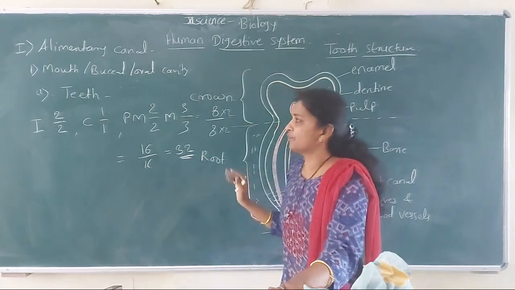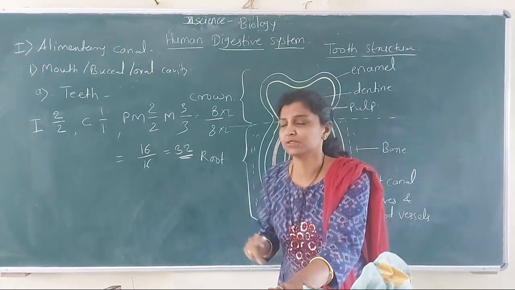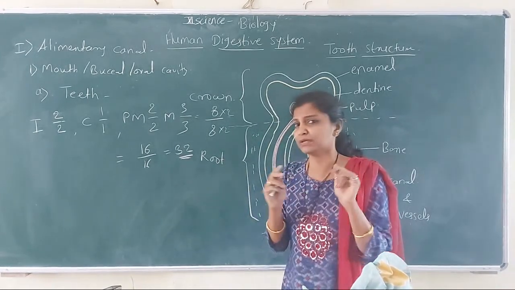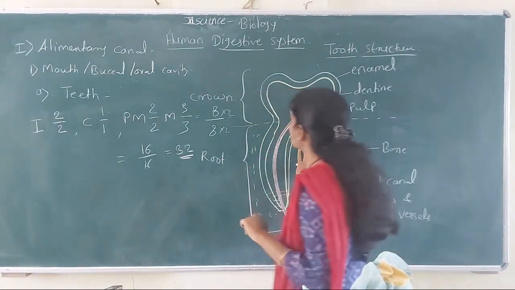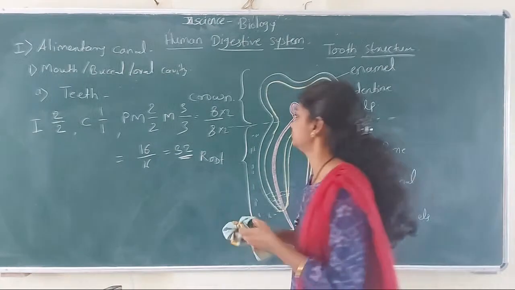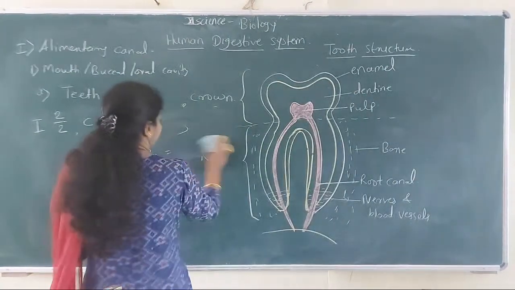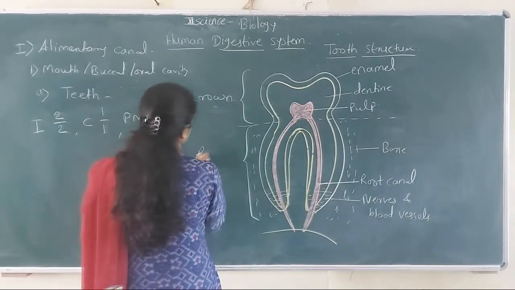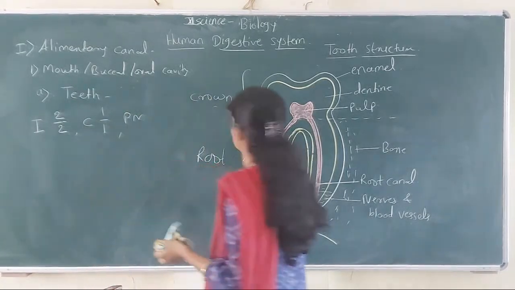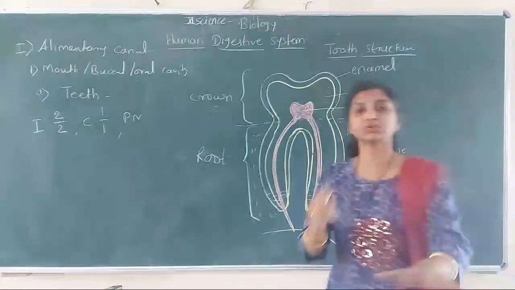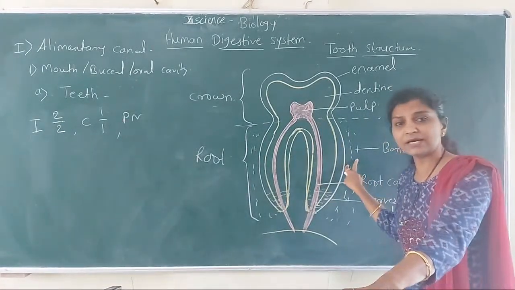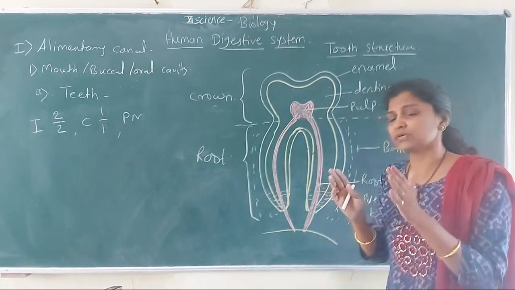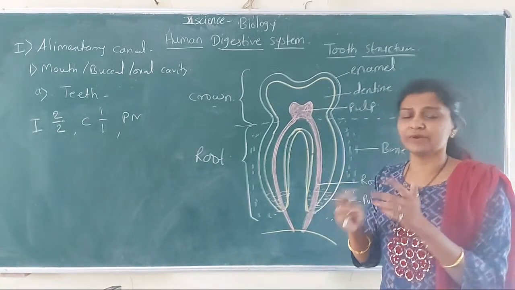Then number of teeth. Then the next is structure of teeth. जर आपण एक tooth बघितला, एक दात जर बघितलं तर त्याचं स्ट्रक्चर कसं आहे ते आपण थोडक्यात बघू. So here is the structure of tooth. So each tooth is divided in two parts. प्रत्येक tooth जो आहे तो दोन parts मध्ये divided आहे.